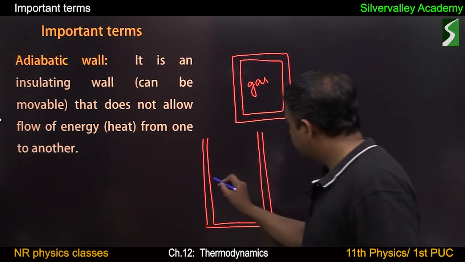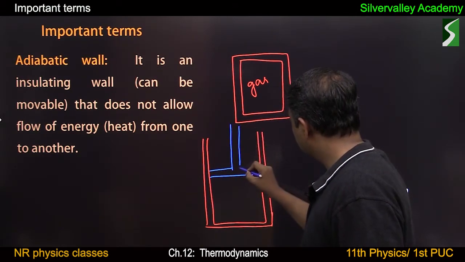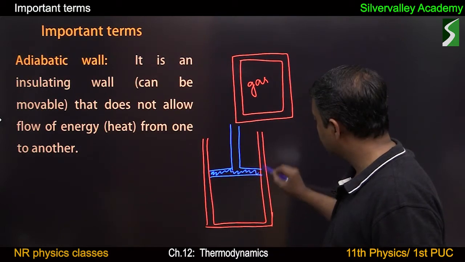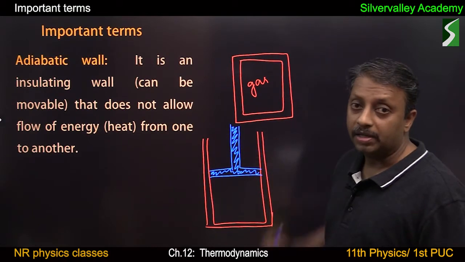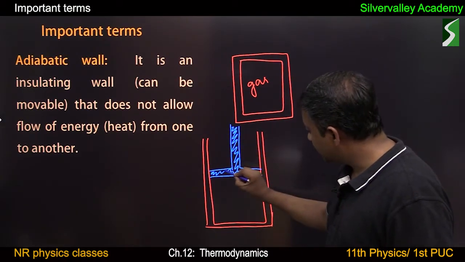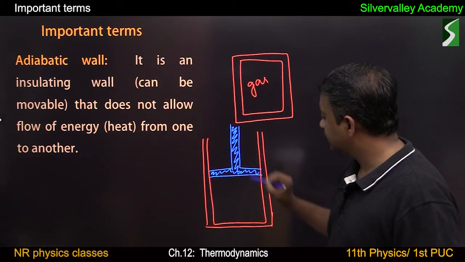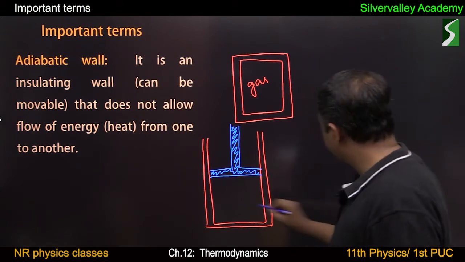This cylinder is fitted with a piston like this. So, this is the piston. This shaded portion is the piston. This is the movable part. The piston is also represented by 2 walls, adiabatic walls. And if there is a gas,